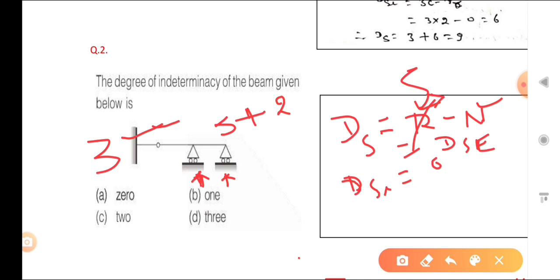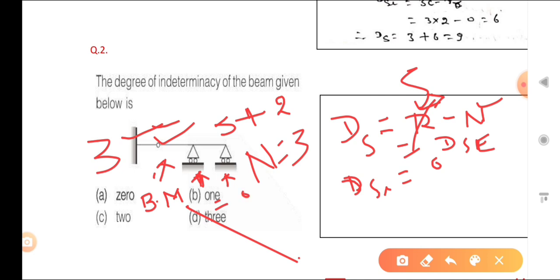Okay. And how many equations are there? The equilibrium equation is how much? n is equal to 3. That is the equilibrium equations: sigma fx is equal to 0, sigma fy is equal to 0, and sigma m is equal to 0. But there is one internal hinge also. So when an internal hinge is there, one extra equation is available. What is that extra equation? Bending moment at that hinge is 0. So one more equation is there. So 3 plus 1, that is 4. So you can see 5 minus 4, how much? That is 1. So your answer is B. Okay. Very simple. Okay. So now we will go for the next question.